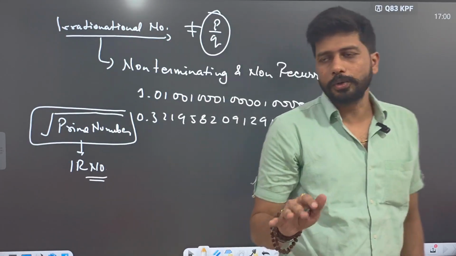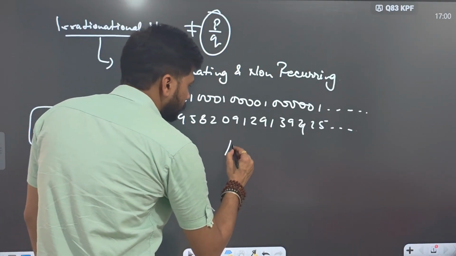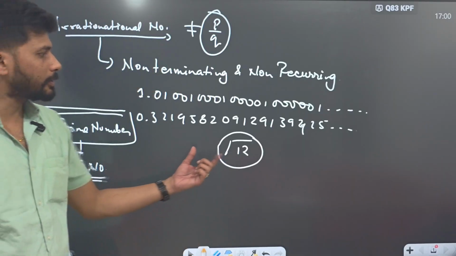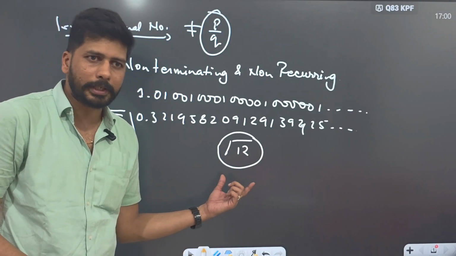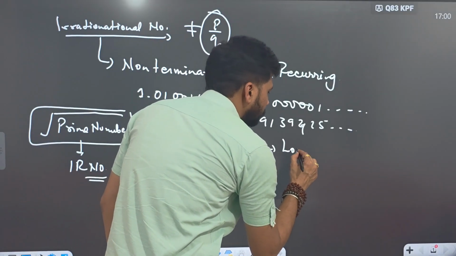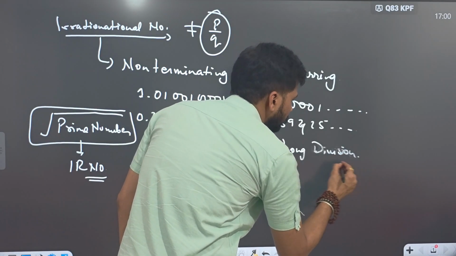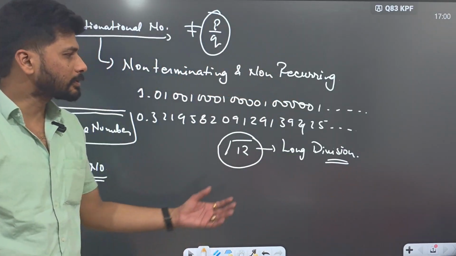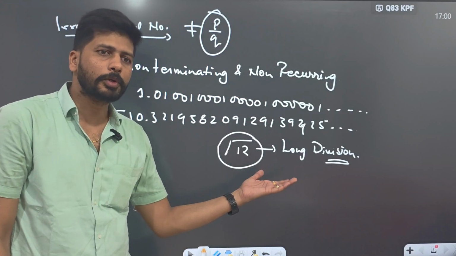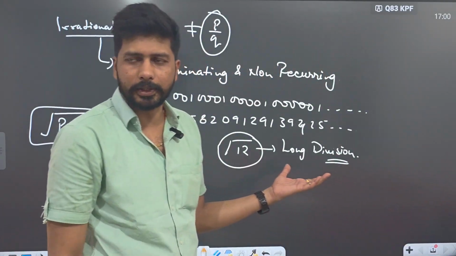If you don't know how to solve this square root thing, suppose you have root of 12, how are you going to solve this question? This can be solved using the calculator first of all, but if a calculator is not allowed, then you do the long division method. But that's not necessary to know when it comes to Cambridge students, because Cambridge students have a calculator. We can just find it out very easily.